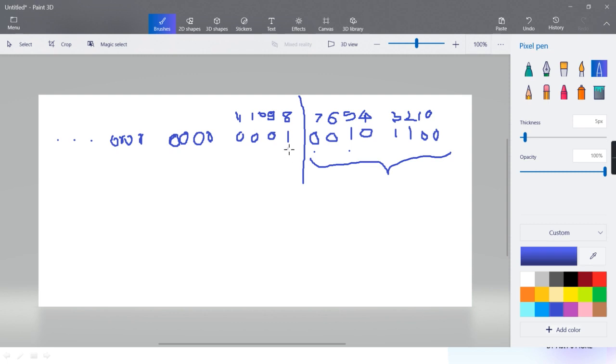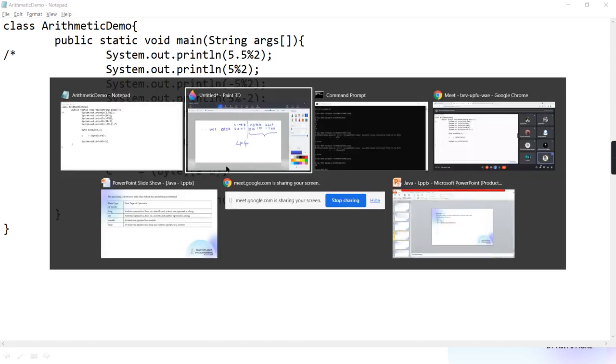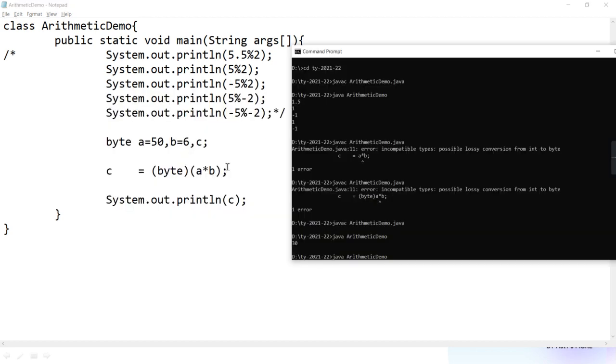You need to have some smartness also. 2 raised to 8 is 256. So to make 300, how much was remaining? 44. So we created this 44: 32, 8 and 2. So when you run that, you won't get 300. Instead, you will get 44 as the answer.